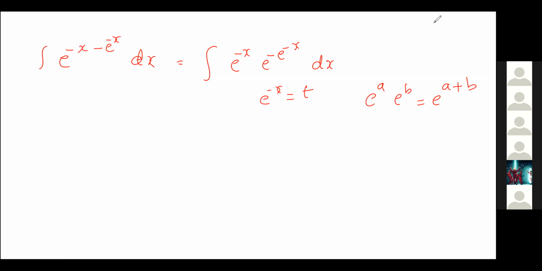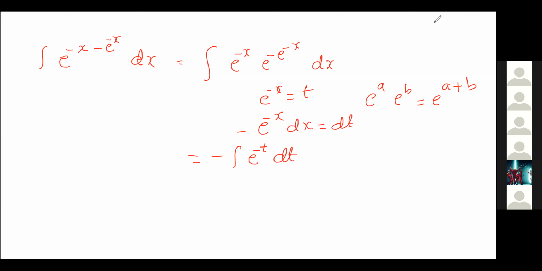If you take e raised to minus x equals t, the derivative of this one will become e raised to minus x, dt. Right? Yes. So that implies e raised to minus x dx equals minus dt. So this will become a minus sign, I'll write it outside. E raised to minus x dx will be dt, and in place of e raised to minus x we can write minus t dt. Right?